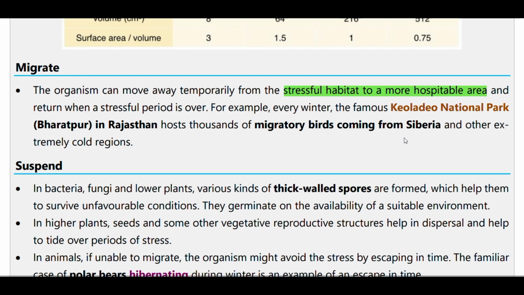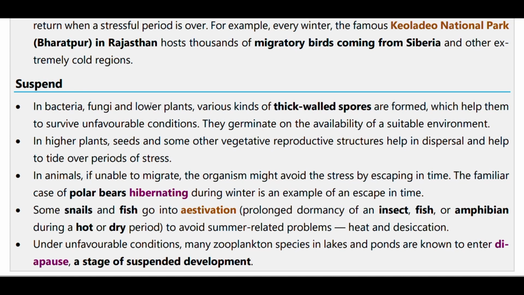Suspend in bacteria, fungi, and lower plants. Various kinds of thick-walled spores are formed in bacteria, fungi, and lower plants, which help them to survive unfavorable conditions. They germinate on availability of a suitable environment. In higher plants, seeds and some other vegetative reproductive structures help to tide over periods of stress.